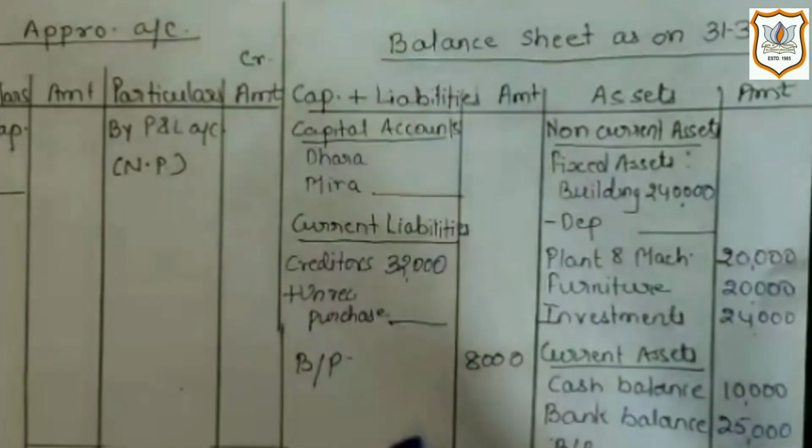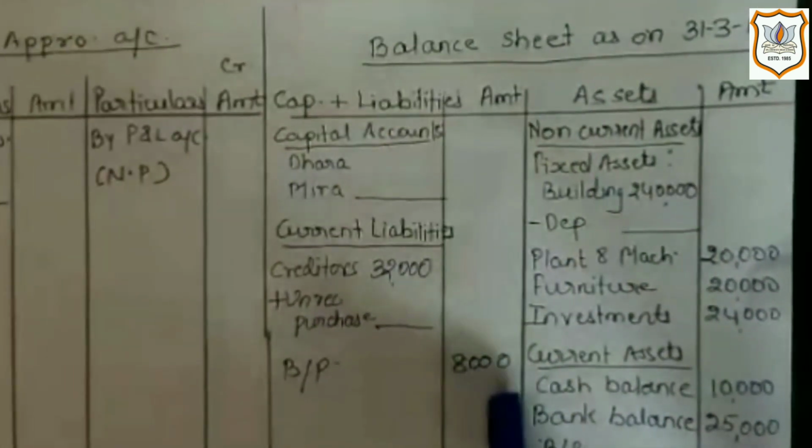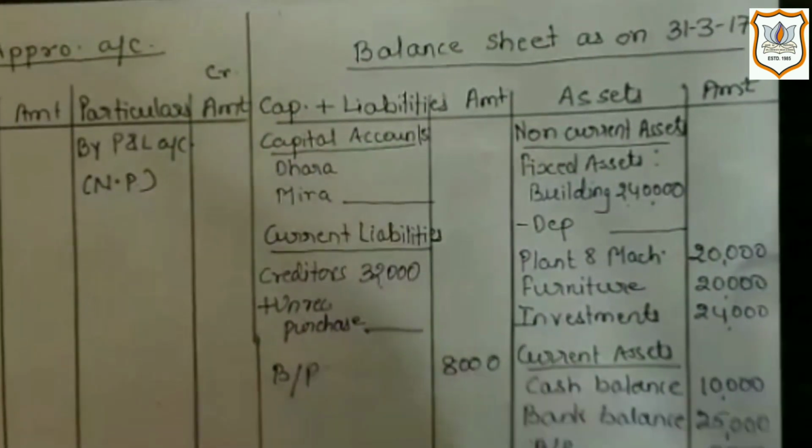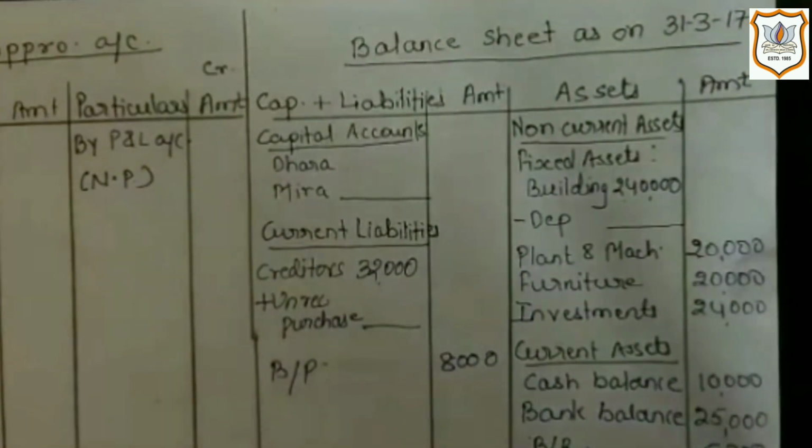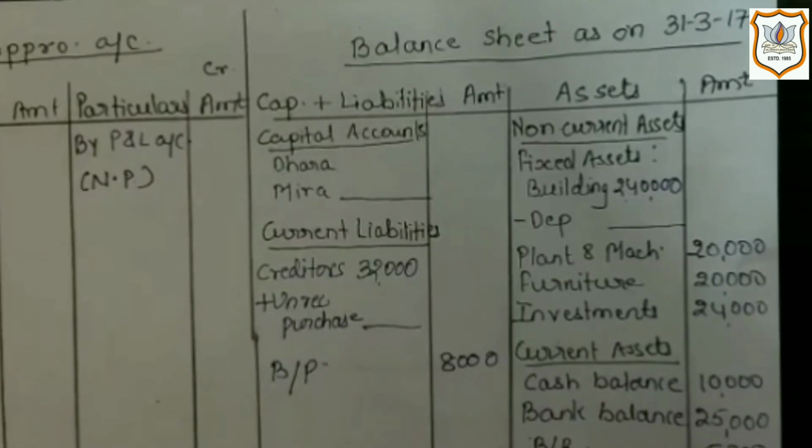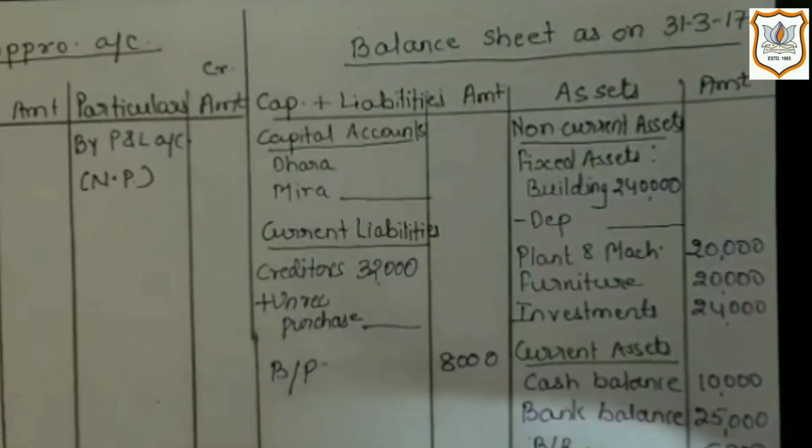Now next is bills payable, which is rupees 8,000. It is also a liability for the firm. It is a document made by creditors for the firm on the basis of which the firm will have to pay money in future to its creditor for the purchase of goods on credit transaction.